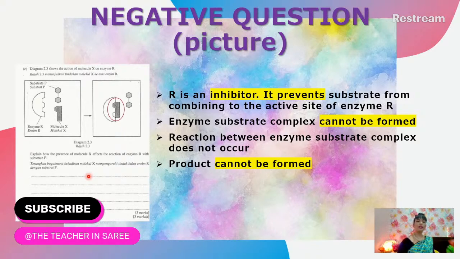All right. So look at my answer. X is an inhibitor. Negativity all the way down. It prevents the substrate from combining to the active site of enzyme R. Again, the enzyme substrate complex cannot be formed. Again, negativity. Reaction between enzyme substrate complex does not occur. Sorry, I forgot to highlight that. I will do that when I repair it and share it. All right, so the products cannot be formed. Negative all the way down.